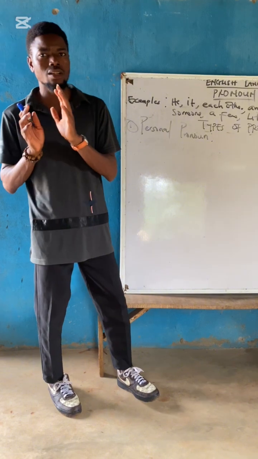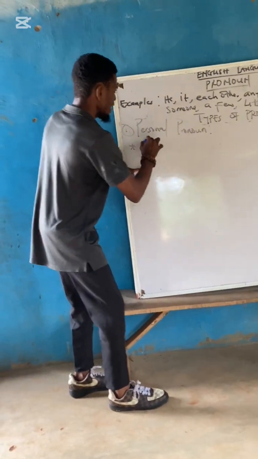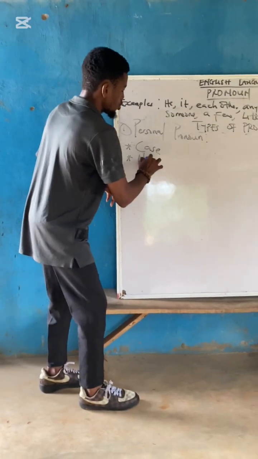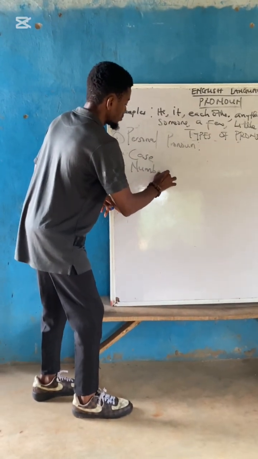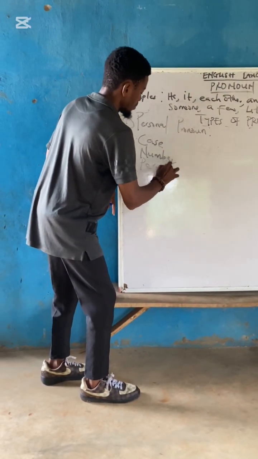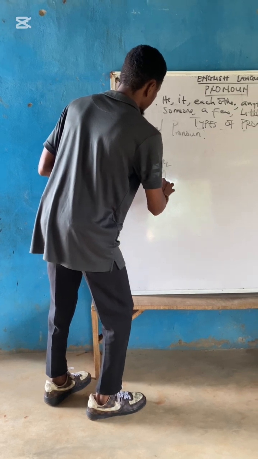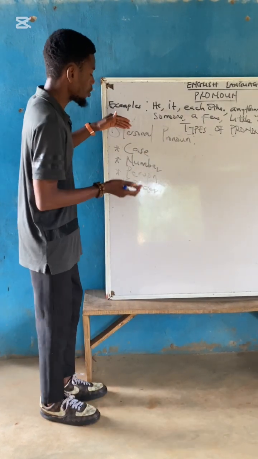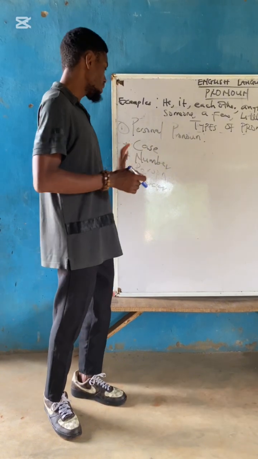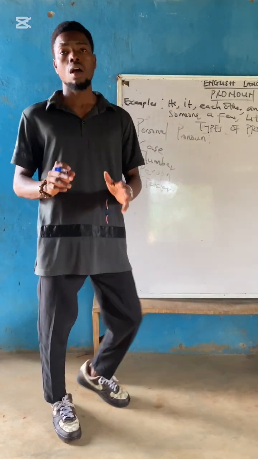So what are these 4 grammatical levels? Number 1, case. Number 2, number. Number 3, person. And number 4, gender. Now we're going to explain these 4 grammatical levels, and by the time we're done explaining them, you would have known fully what personal pronouns are.